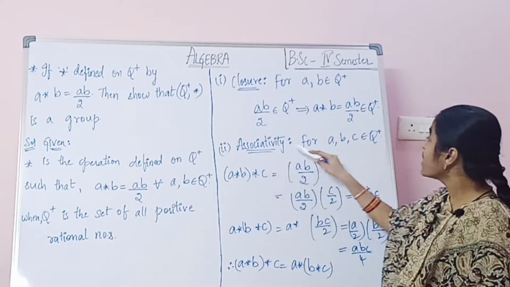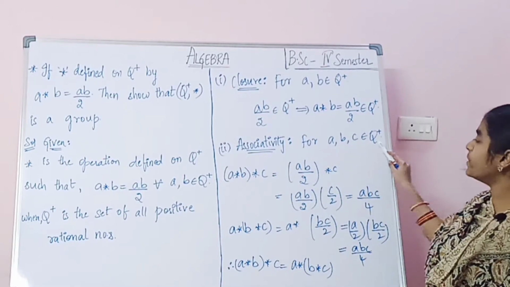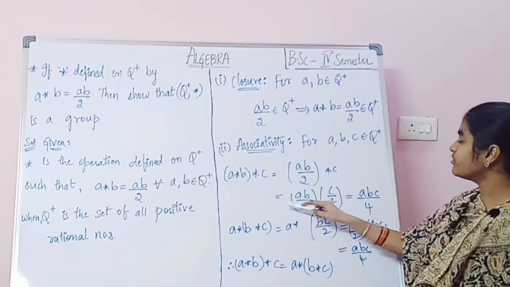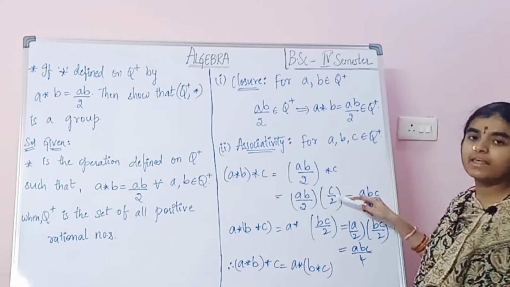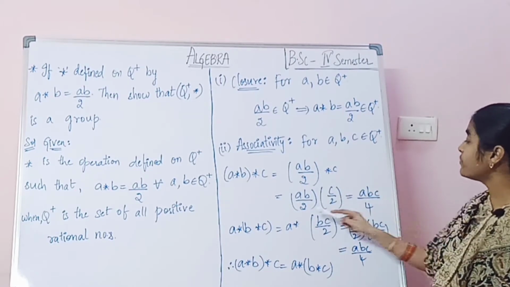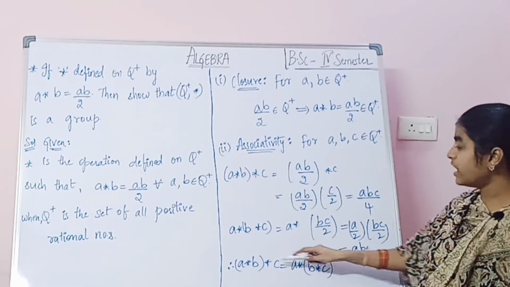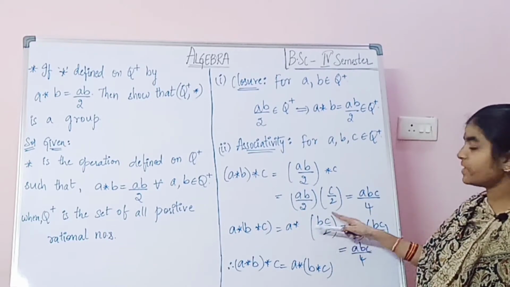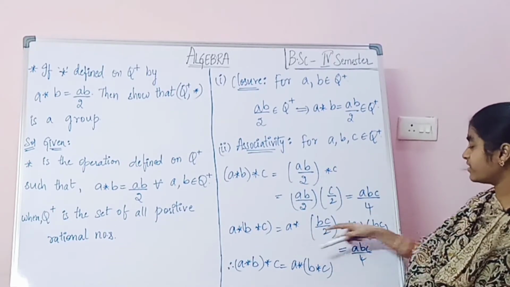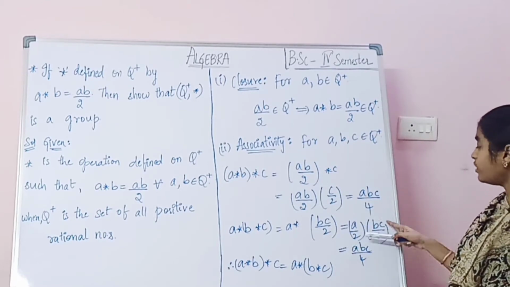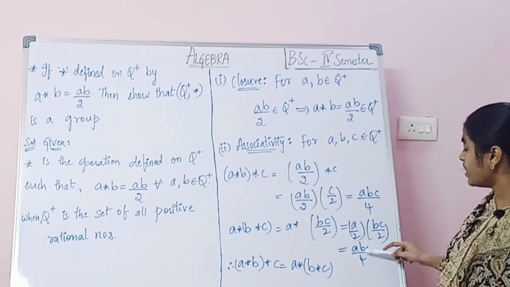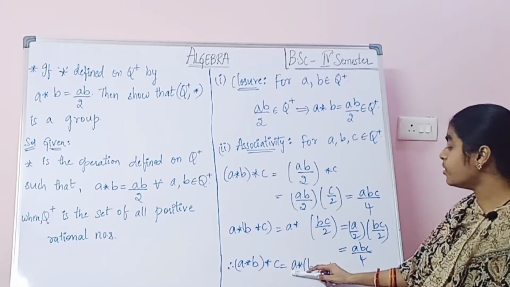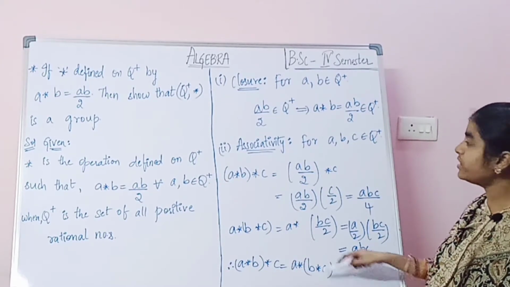Now associativity: for a, b, c belonging to Q plus, (a star b) star c equals ab by 2 star c, which is abc by 2 into 2, that is abc by 4. Now a star (b star c) equals a star bc by 2, which is abc by 2 into 2, that is abc by 4. So both are equal. Therefore (a star b) star c equals a star (b star c). Both are equal, so it is an associative property.